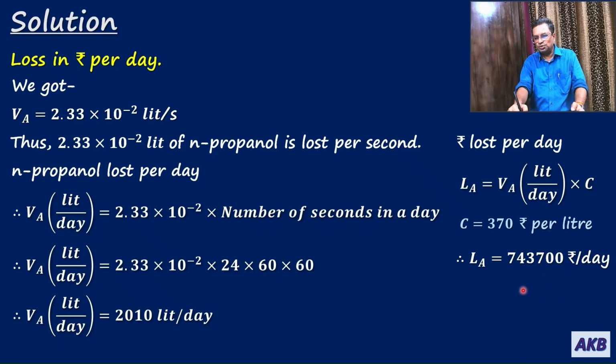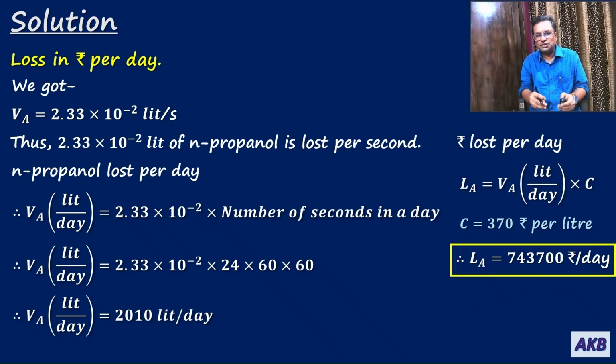So that is a huge loss if you are storing N propanol in an open tank. Per day you are going to lose 7,44,000 Indian rupees. So that is the final answer. In this way, we have got the loss in Indian rupees per day if you are keeping N propanol in an open circular tank.